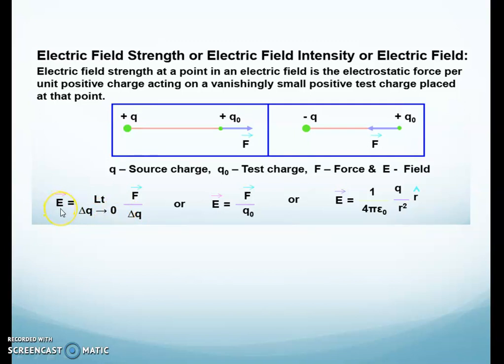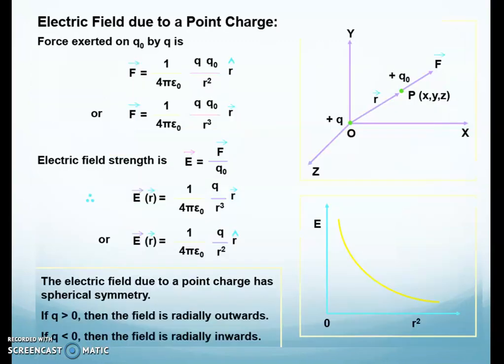Now, electric field is also a vector quantity, since the electric force is also a vector quantity. Then force may be written as Q naught into E. If Q naught is positive, the direction of force and direction of electric field intensity will be the same. But if the charge is negative in nature, the direction of force will be opposite to the direction of electric field, right?